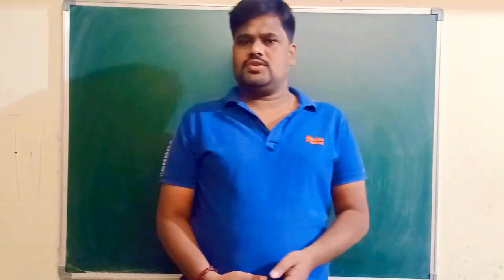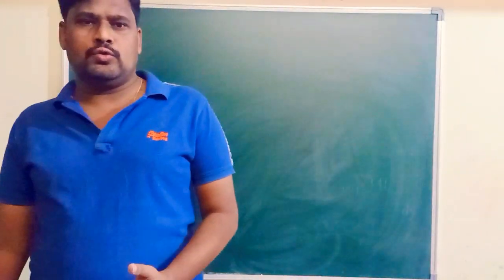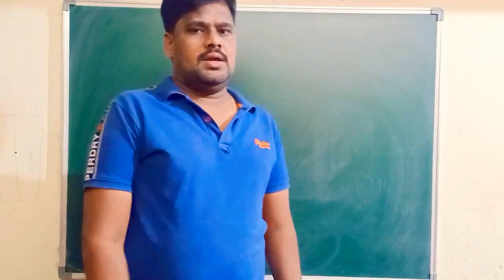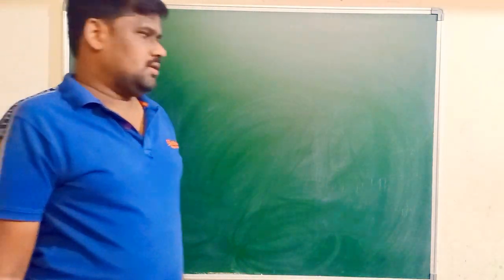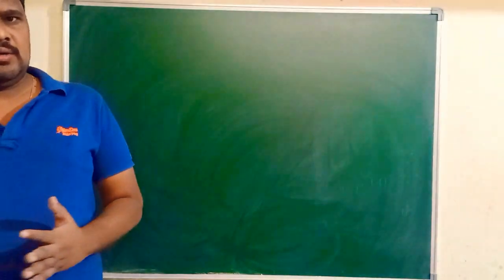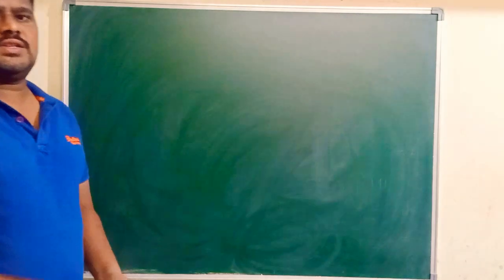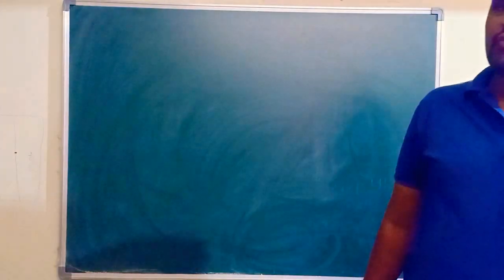Yes, my dear students, in this session I will explain how current can flow through a metal or conductor, and also explain the concept of drift velocity. In general, let us analyze what makes a current flow through metals or conductors. At the same time, we'll discuss the concept called drift velocity of free electrons in a conductor.